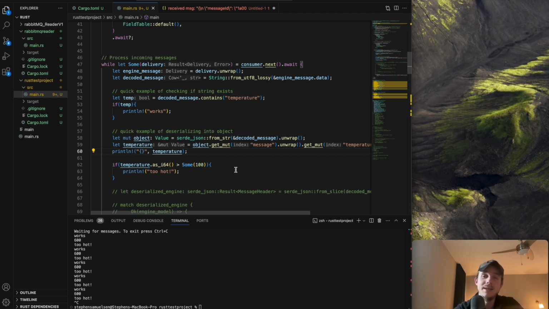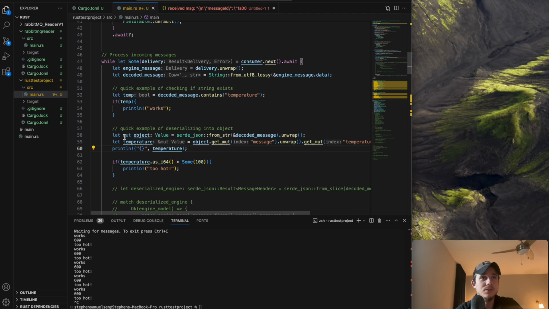So I don't know. And then I finally stumbled on a Stack Overflow post, but it was pretty buried in search, and somebody suggested that they were able to do it with this, not from RabbitMQ, but just from a JSON string.